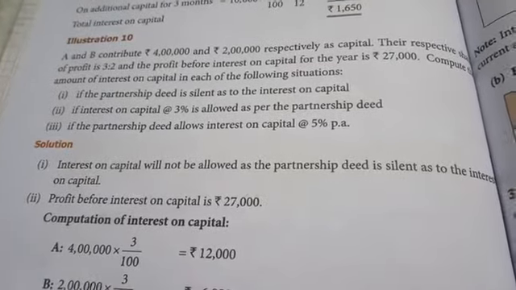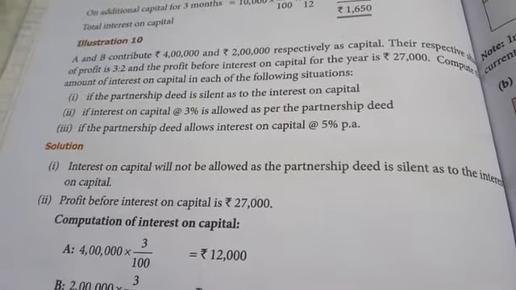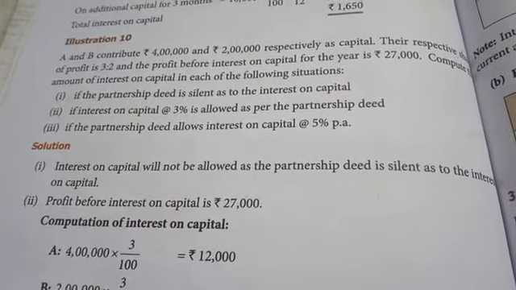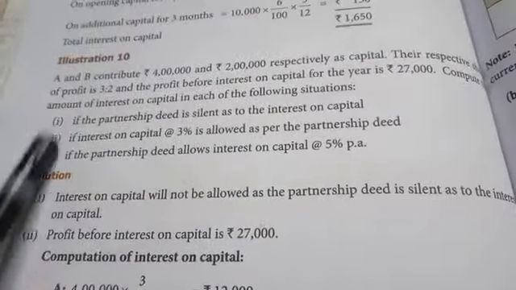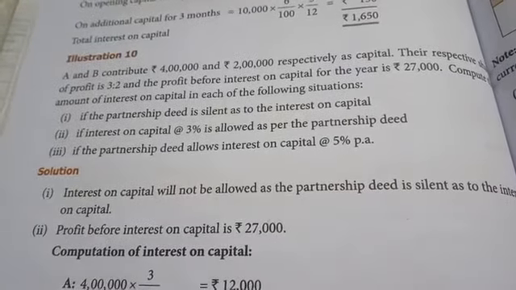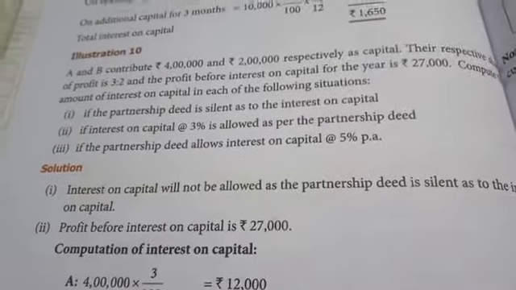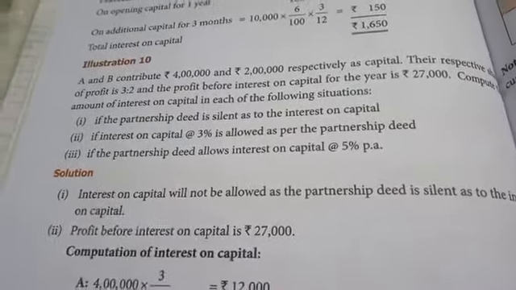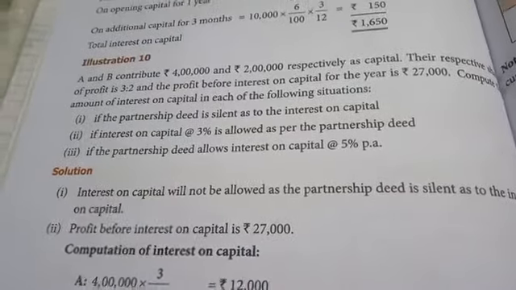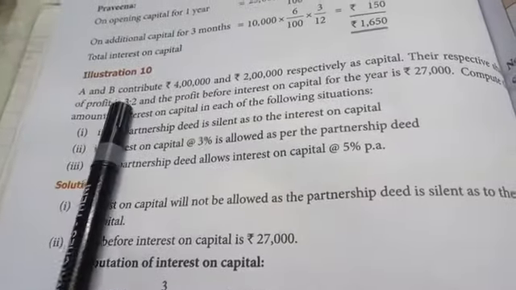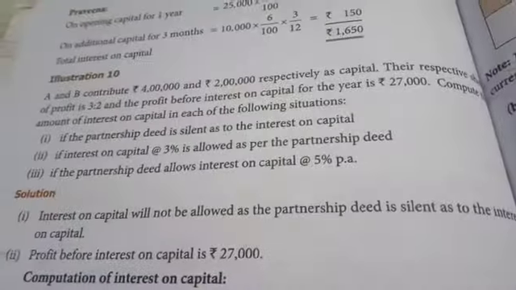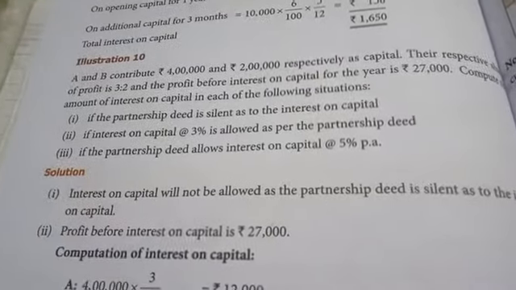Students, today we are going to discuss illustration number 10, page number 96. A and B contribute 4 lakh and 2 lakh respectively as capital. Their profit sharing ratio is 3:2, and the profit before interest on capital for the year is 27,000.